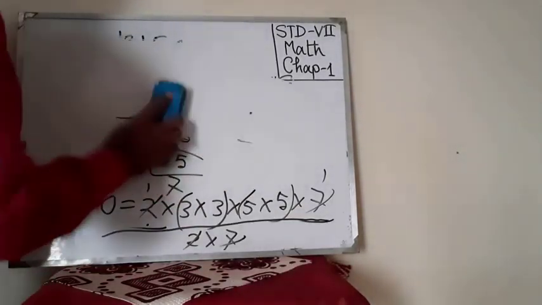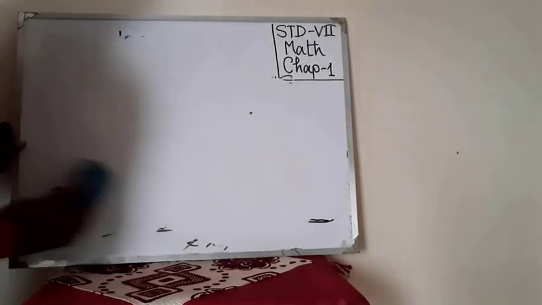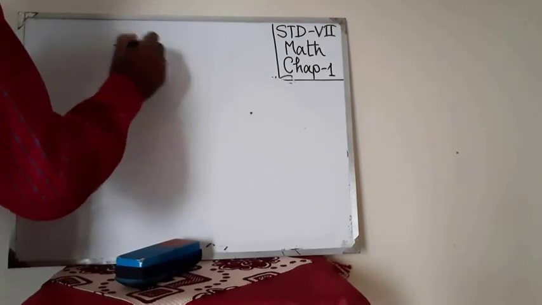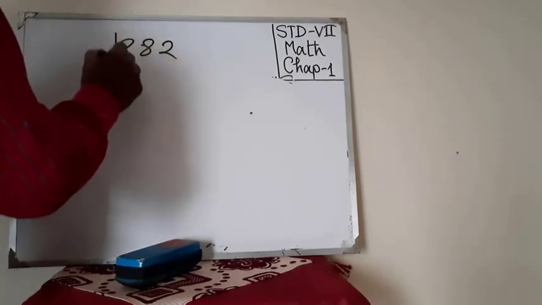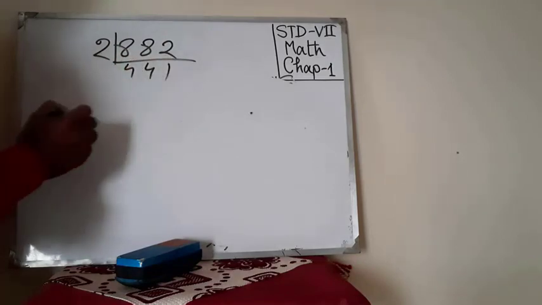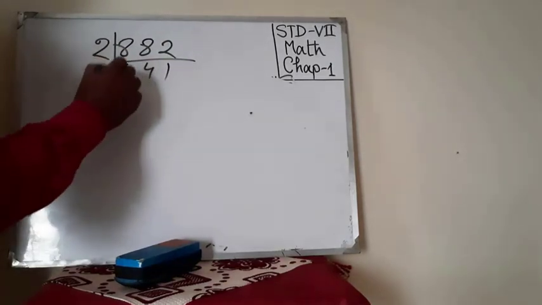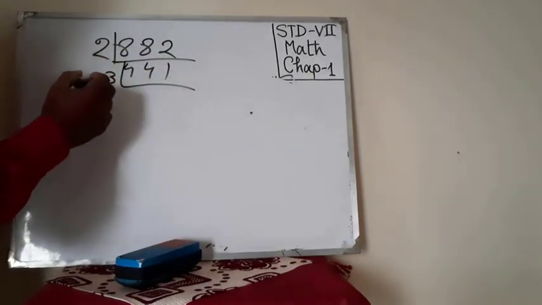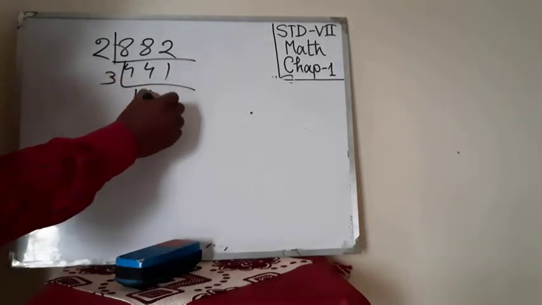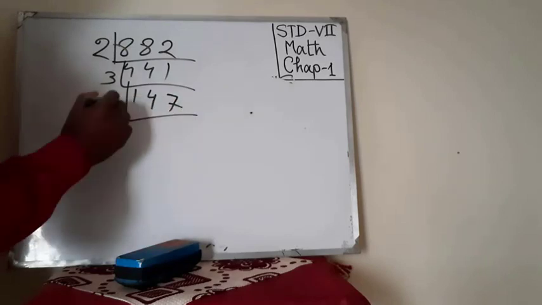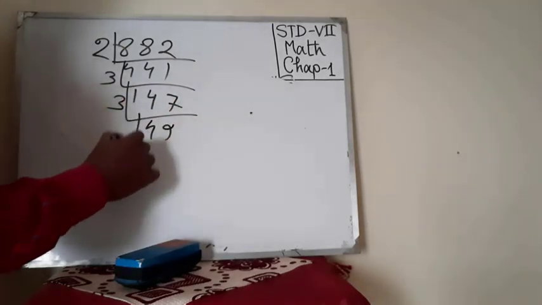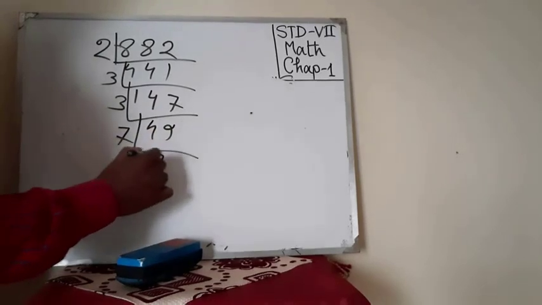We can try another one. Consider 882. If we divide by 2, we get 441. Then if I divide by 3, we get 147. Then we divide by 3, we get 49. Then 7 7s are 49.